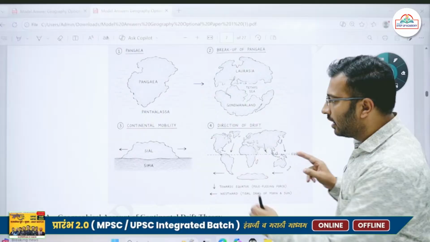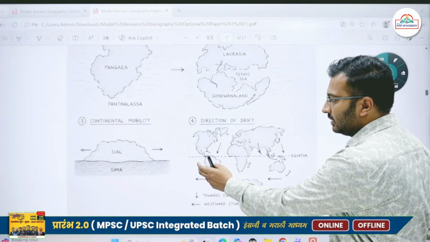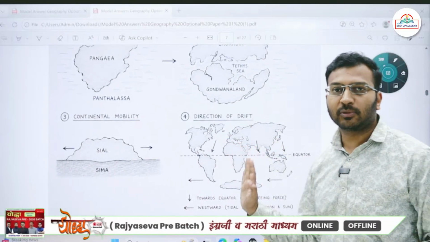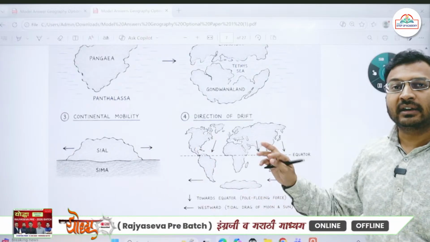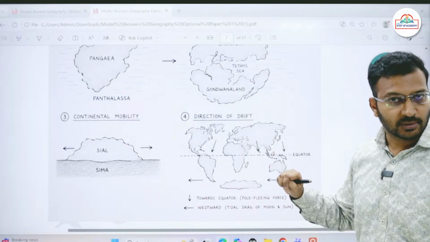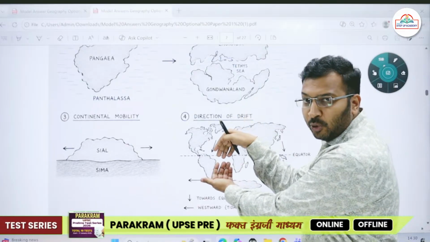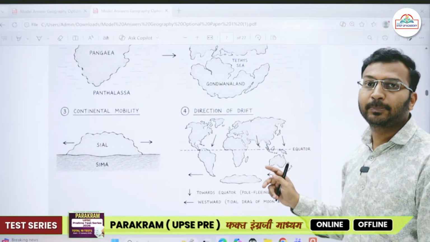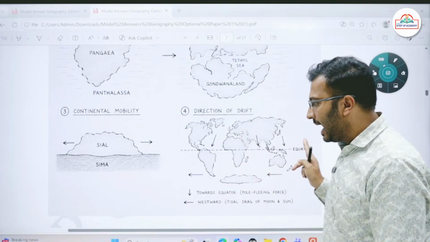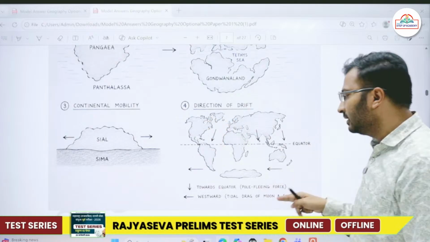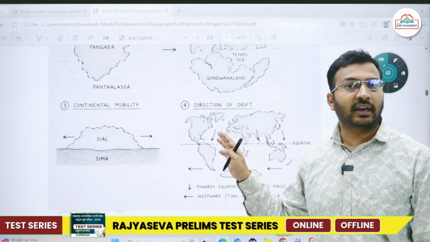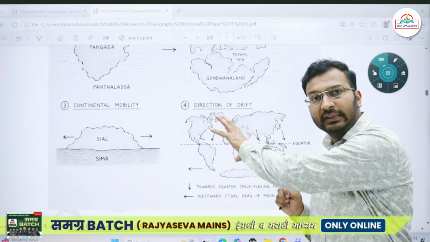Some continents are moving towards the equator. Some continents are moving towards the westward direction. So he said that there were two forces responsible for this movement. For equatorward movement, the force responsible was the pole-fleeing force, and for the westward movement, it was the gravitational pull, that is, the tidal drag of the sun and the moon. So he made these assumptions.